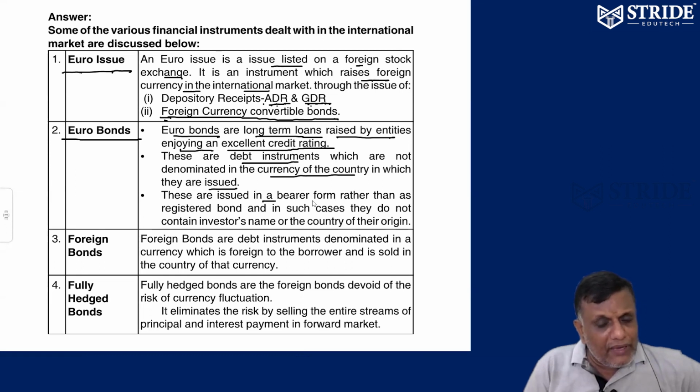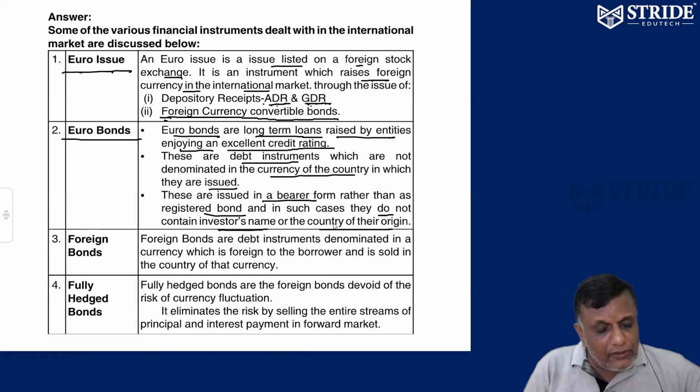They are issued in the form of bearer bonds, rather than registered bonds, which means they do not contain the investor's name or country of origin. Euro bonds are bearer bonds. They do not need to be registered. Anybody holding a bond can raise money. No name has been entered. What is a bearer cheque? No name. That's called a bearer cheque.